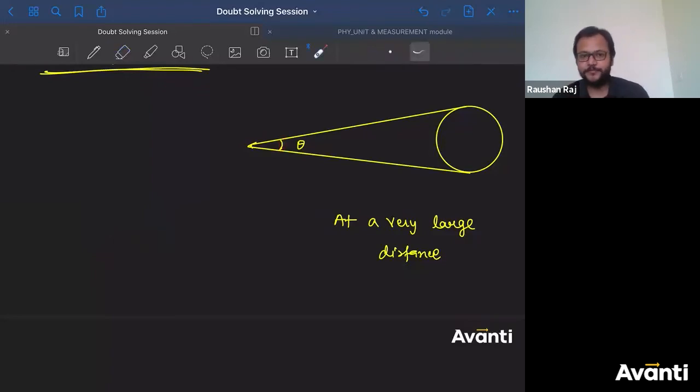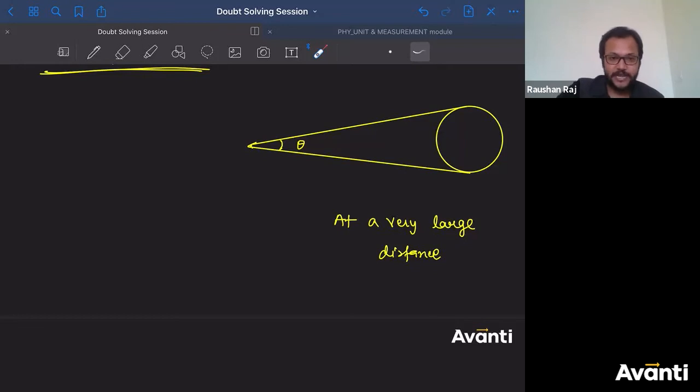This will be very small, and that is why when you see a star, it looks like a dot to you, but is it a dot? No, that is a very heavy object, बहुत बड़ा object होता है. But since you're very very far away from there, the angular size of that becomes very small. So the angle made by that object at your eye is very small, so you perceive that as a very small object. Once you go near to that, the angle made by that object at your eye will be larger. So you think okay, ये दूर से आ रहा है, इधर से angle आ रहा है, मतलब बड़ा object है. All right, बहुत बढ़िया.